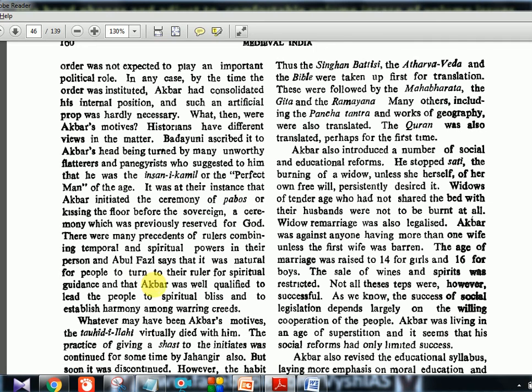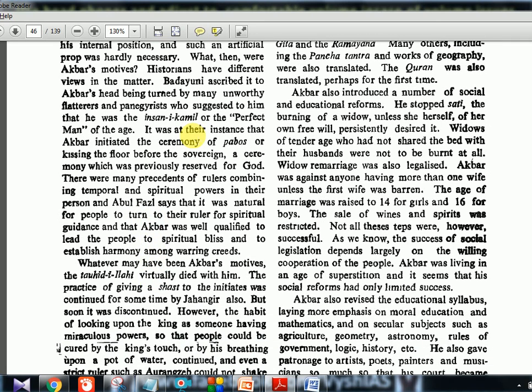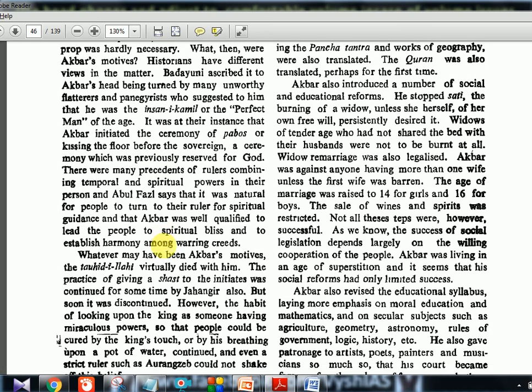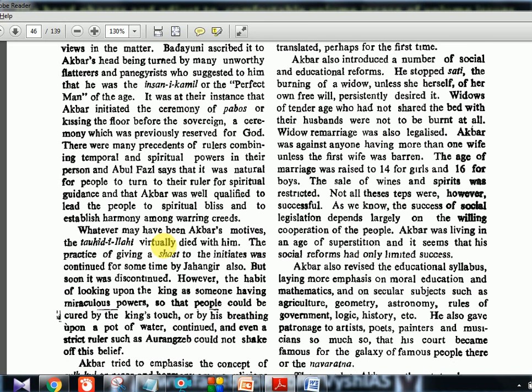So this whole textbook we are now seeing in the light of two people, Badawini and Abul Fazl. Based on that only, all these things are told. Whatever may have been Akbar's motives, the Tawhid-e-Ilahi virtually died with him.